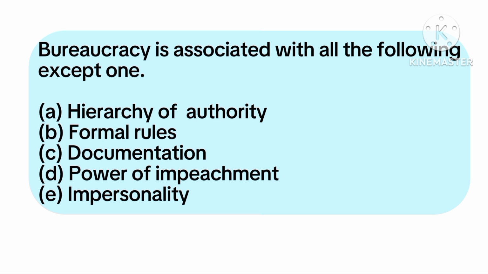Okay, so option A, hierarchy of authority, is a feature of bureaucracy. Option B, formal rules and regulations, is a feature of bureaucracy because bureaucracy has to do with structured organization with well-defined authority and positions. Okay, so formal rules is a feature of bureaucracy, documentation is a feature of bureaucracy. Now, power of impeachment is not a feature of bureaucracy.